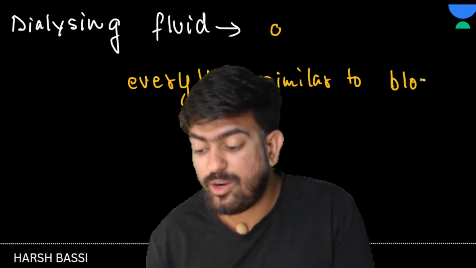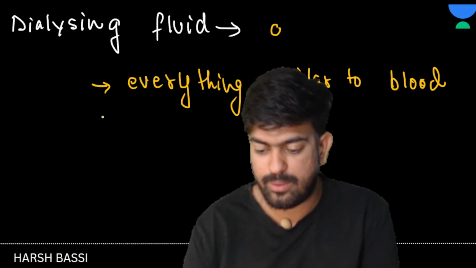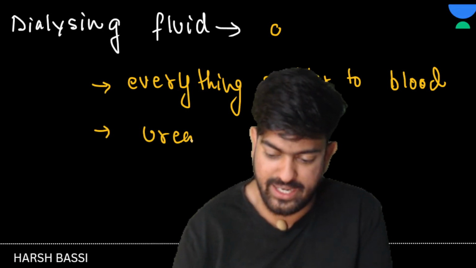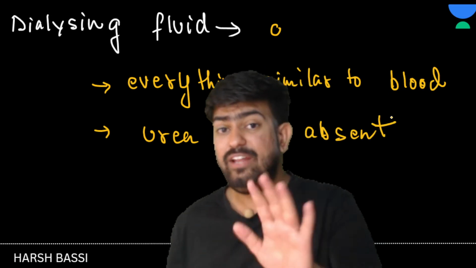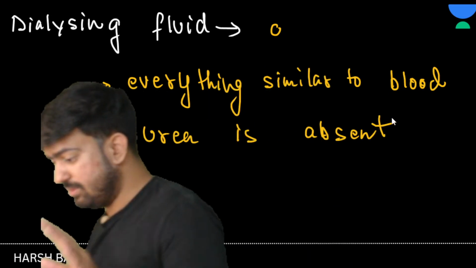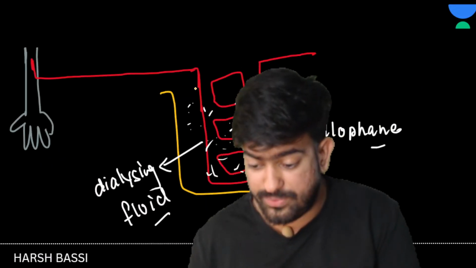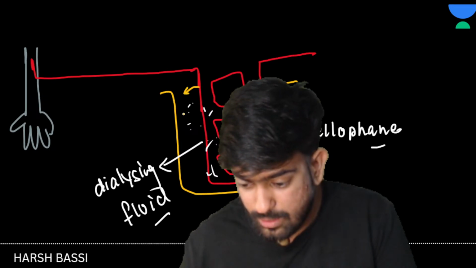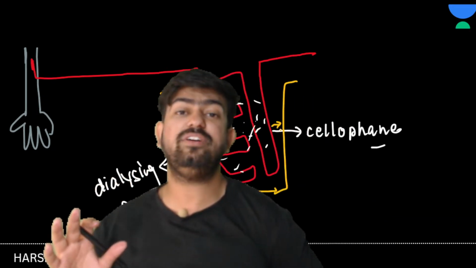But what is not present? Sir, nitrogenous waste material is not present. Urea is absent. Yes or no? And if urea is absent, so what will happen? From this tube, the urea will move out, and slowly the blood will be what?